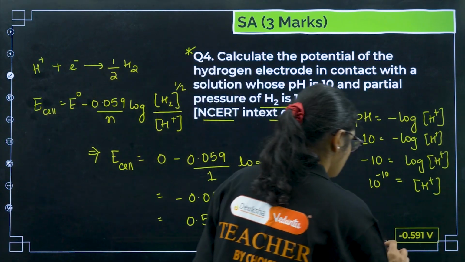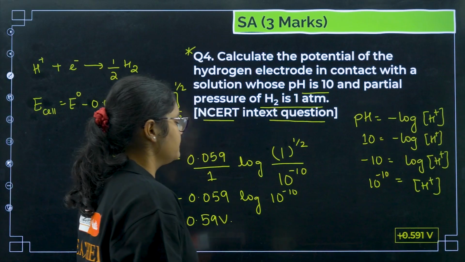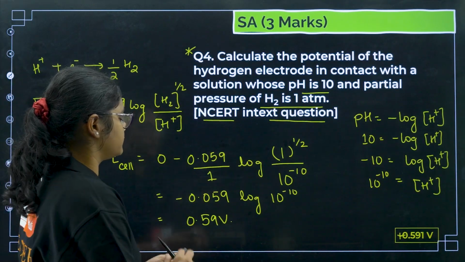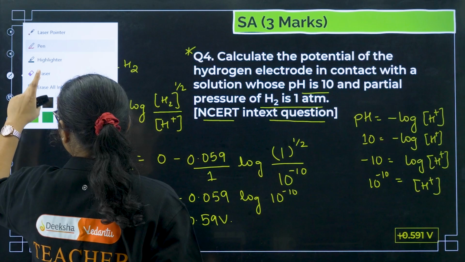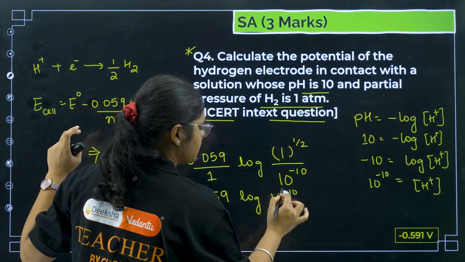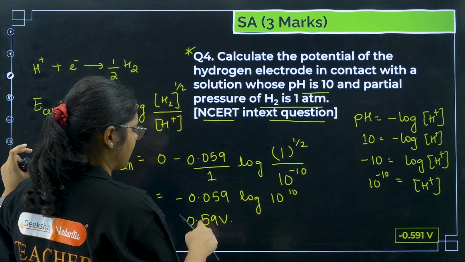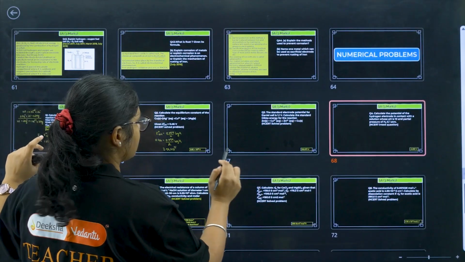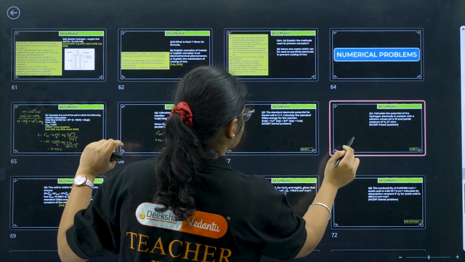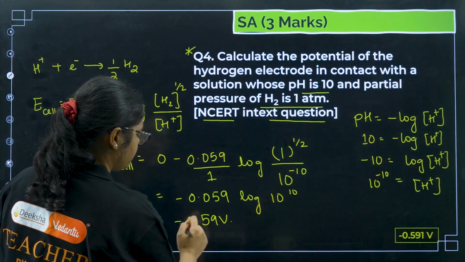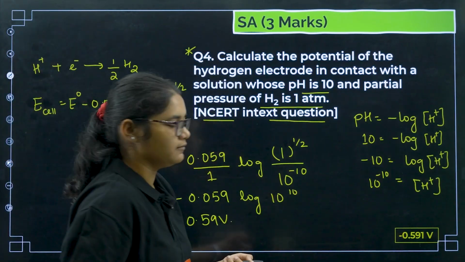So the answer here will be plus 0.59. I think that is correct. Oh no, sorry, here it is a small mistake. See, 10 to the power of minus 10, when it goes up it will be plus, so you will multiply 10 this side, and it will come minus only because we have this minus. So we have this one is minus, this is plus, so we'll get 0 minus 0.591.